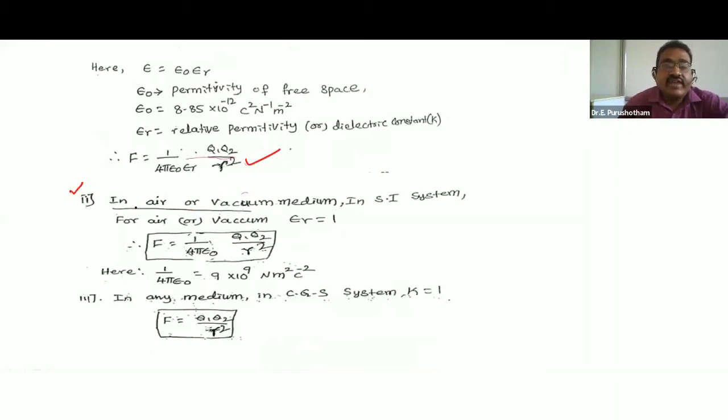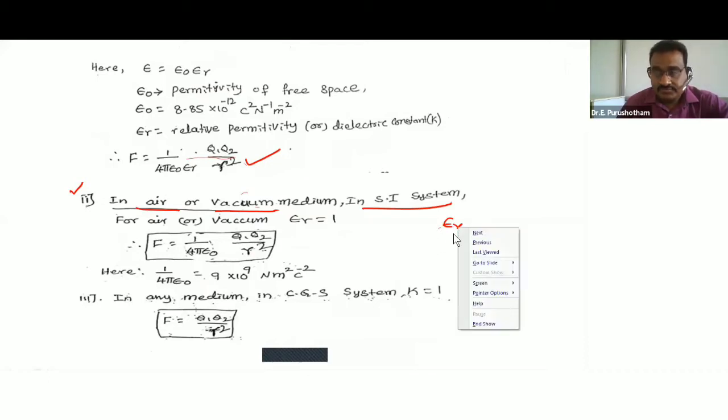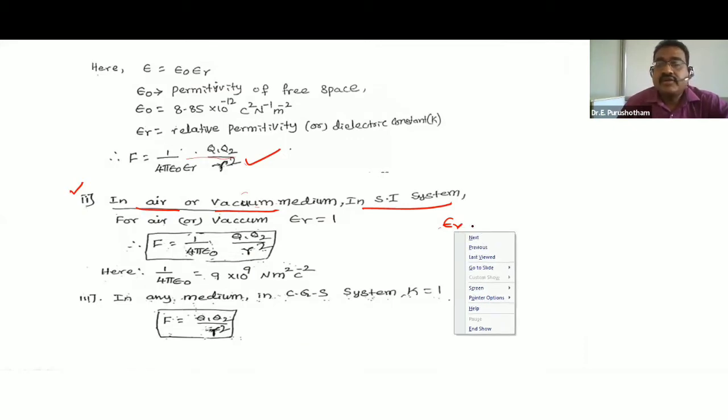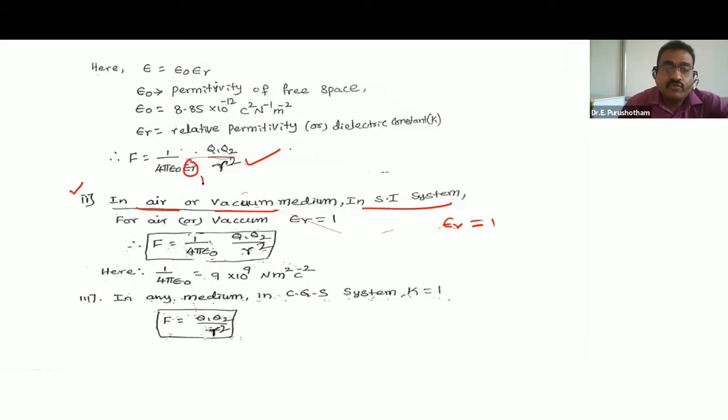Second one, in air or vacuum medium in SI system, epsilon r is equal to 1. So substituting here, this is 1. So we can write F is equal to 1 by 4 pi epsilon naught q1 q2 by r square.